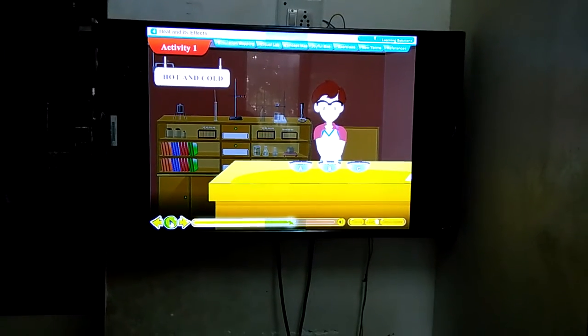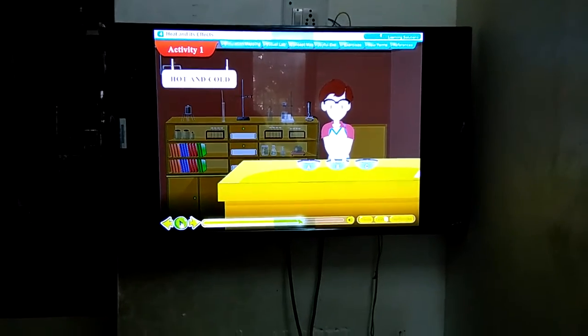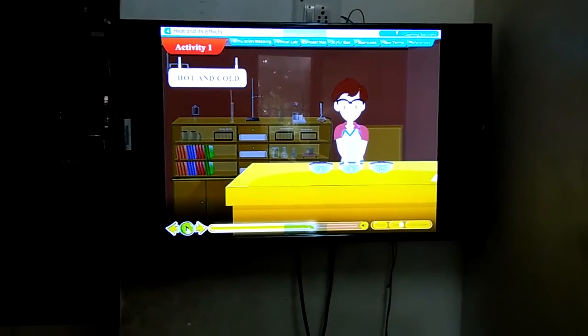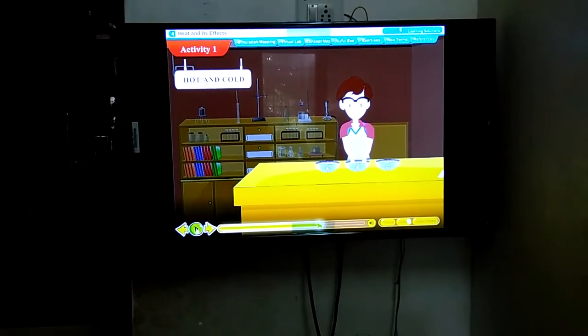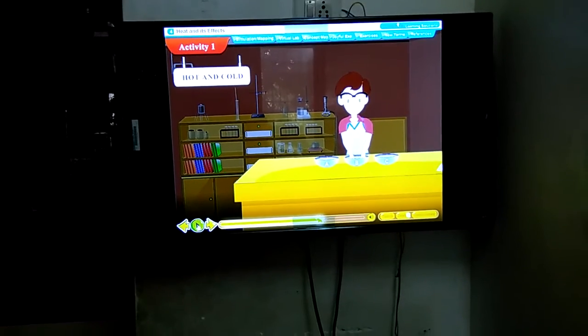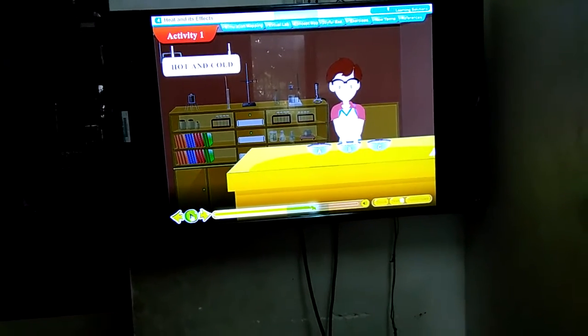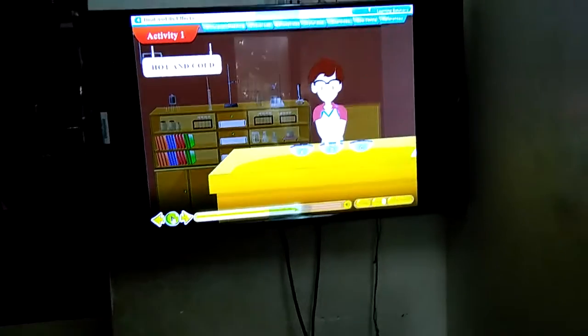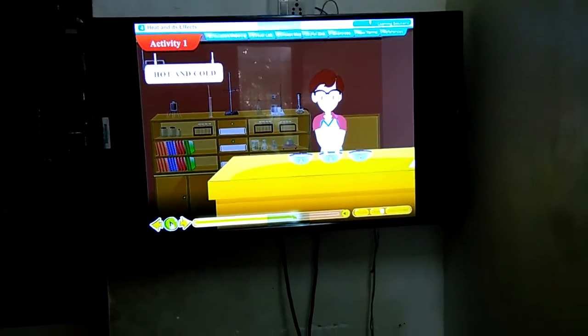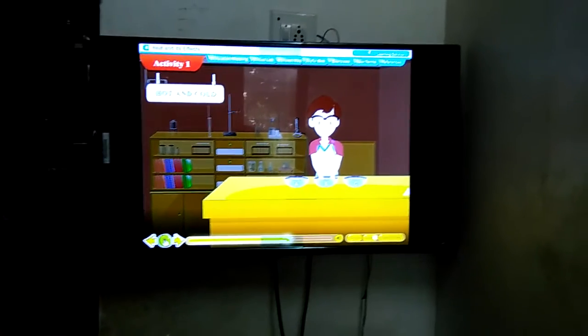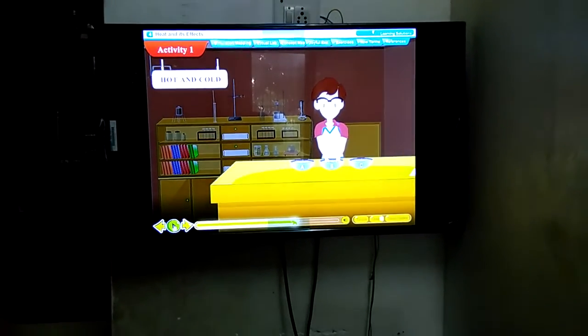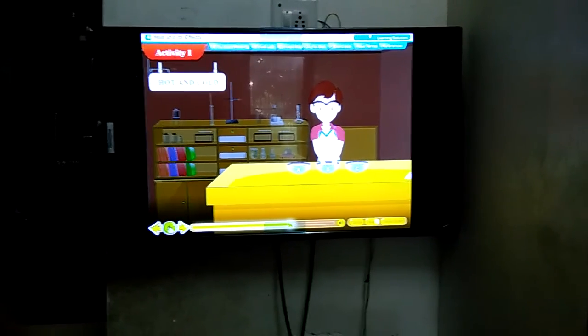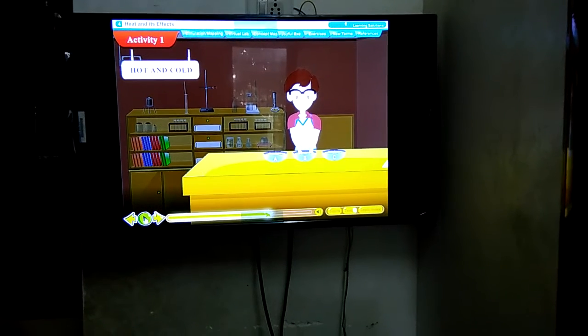देखो बच्चों, hot और cold means we know that some objects are hotter than others while some are colder than others. मीन्स कोई objects hotter होता है, कोई objects colder होता है. तो हम इसको decide नहीं कर सकते कि कौन सा object hotter है या कौन सा colder है. तो उसको हमें touch करना पड़ता है. touch करने से ही हमें पता चलता है कि object hot है या cold है.